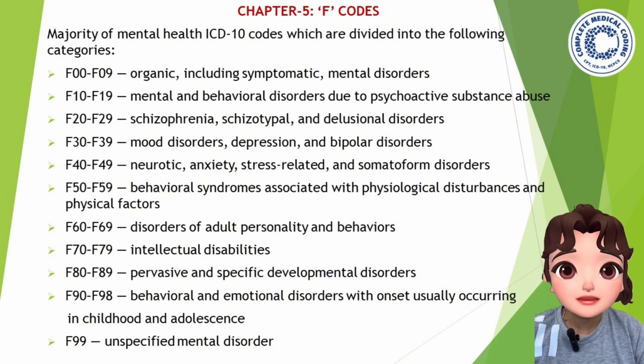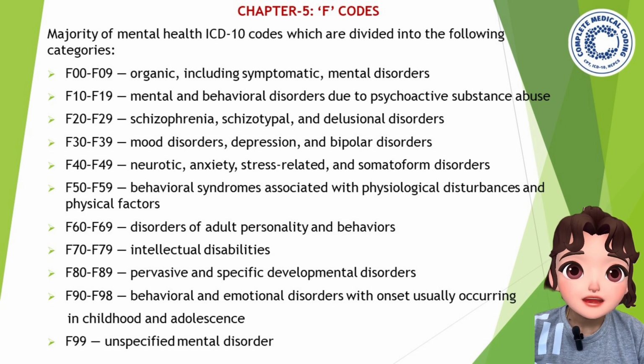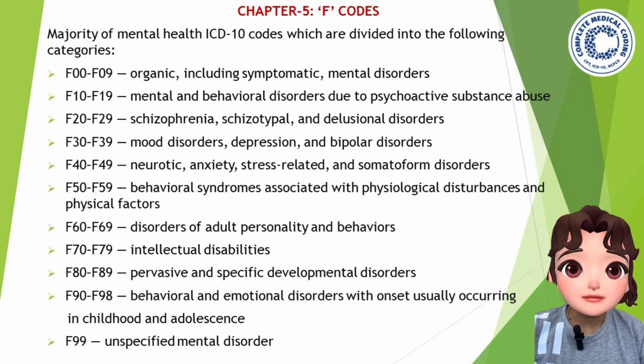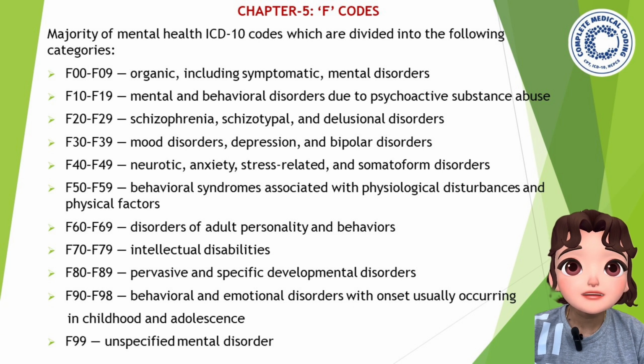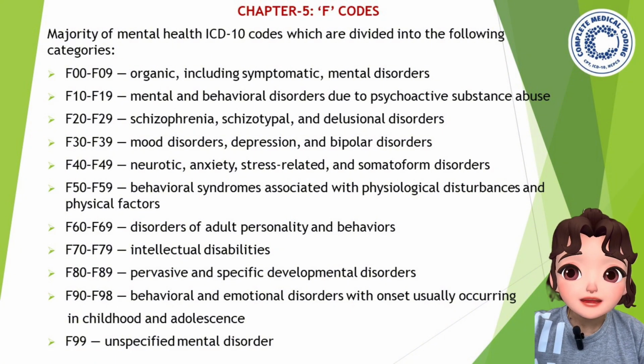F60 to F69 represents disorders of adult personality and behavior. Then comes the intellectual disabilities. Then comes pervasive and specific developmental disorders. F90 to F98 represents behavioral and emotional disorders with onset usually occurring in childhood and adolescence. And F99 represents the unspecified mental disorder.